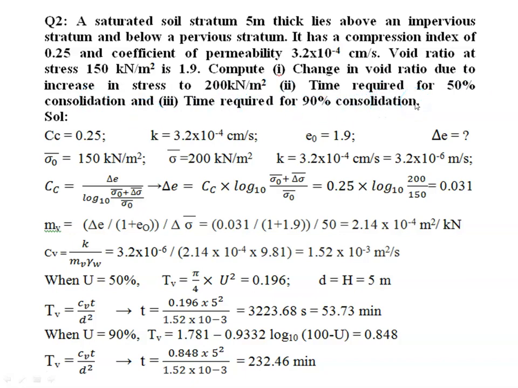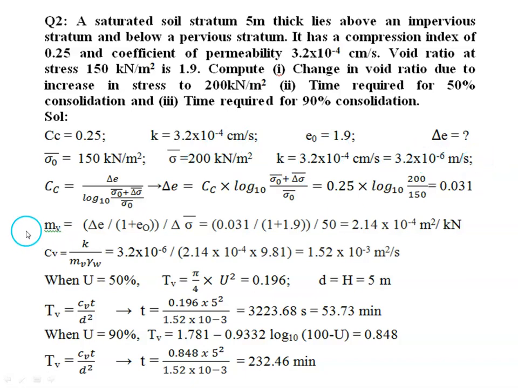So here compression index is given, then coefficient of permeability is given, initial void ratio is given. We have to find the change in void ratio. Then initial stress is given, final stress is also given. Then this coefficient of permeability we can convert into meter per second.